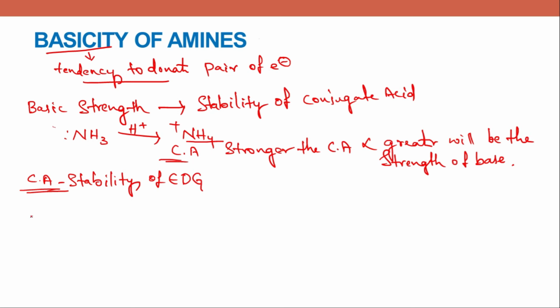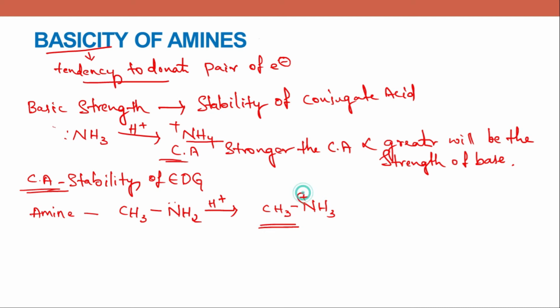For example, we'll take amine, primary amine CH3NH2. Now the lone pair of electrons on nitrogen are donated to the proton, forming a conjugate acid CH3NH3 plus. Now this is a conjugate acid.